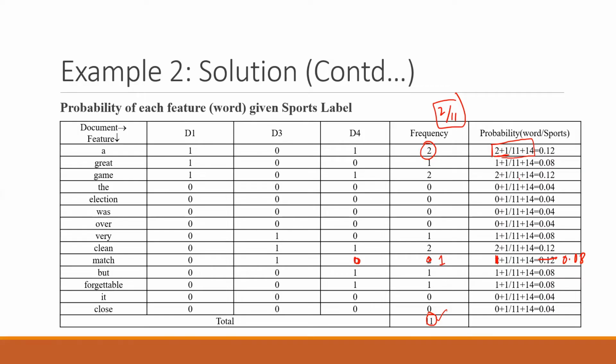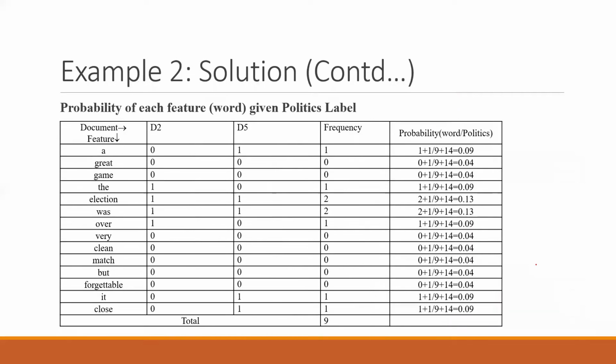So obviously now if you solve all of this, you will get all the values, and we have got the probability of each word, right? And similarly, if you do this for politics, you will take sentence number 2 and sentence number 5 from that table.